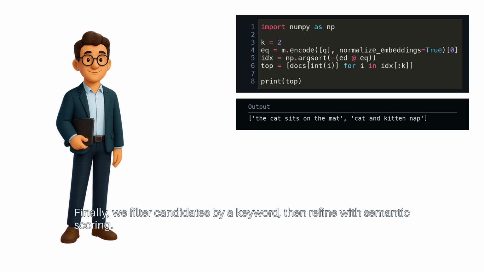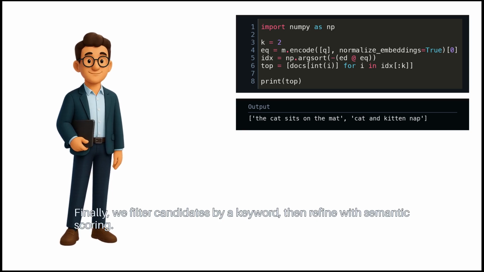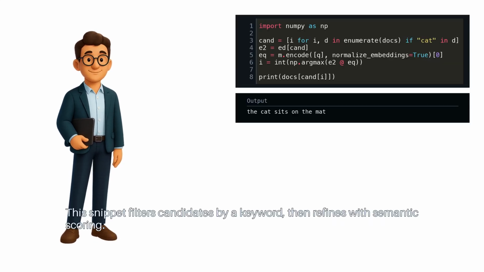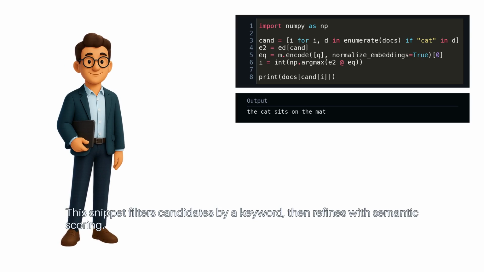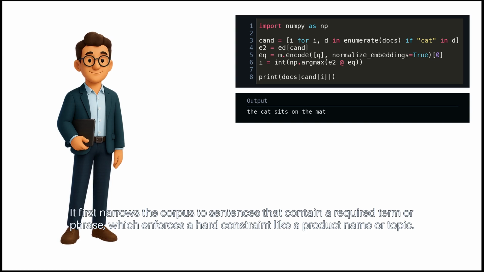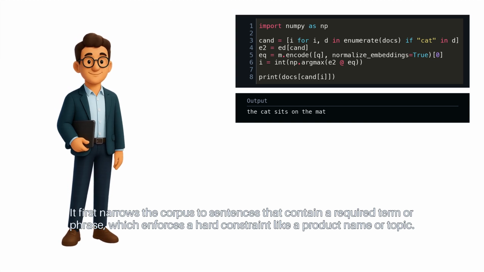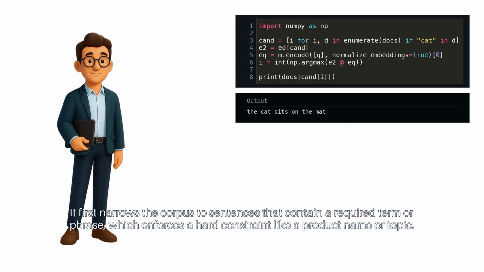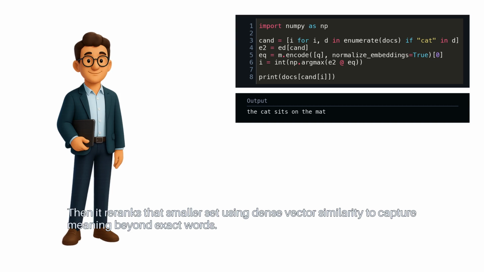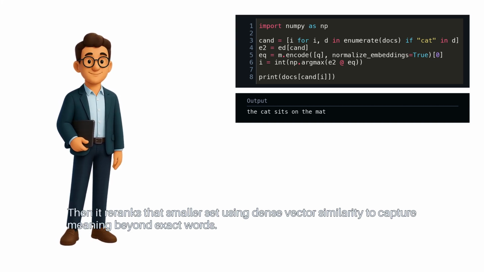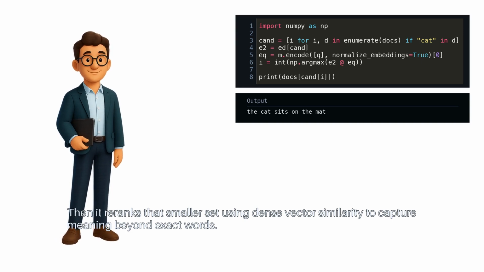Finally, we filter candidates by a keyword, then refine with semantic scoring. This snippet filters candidates by a keyword, then refines with semantic scoring. It first narrows the corpus to sentences that contain a required term or phrase, which enforces a hard constraint like a product name or topic. Then, it re-ranks that smaller set using dense vector similarity to capture meaning beyond exact words.